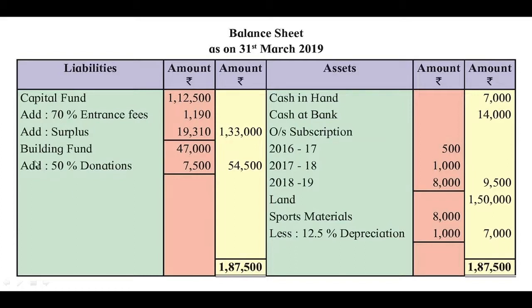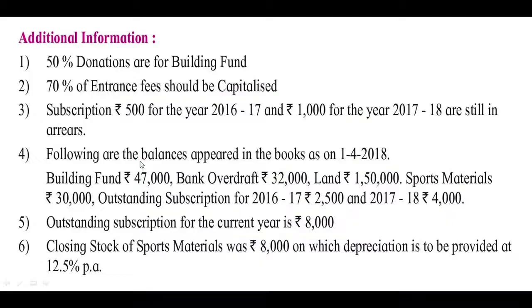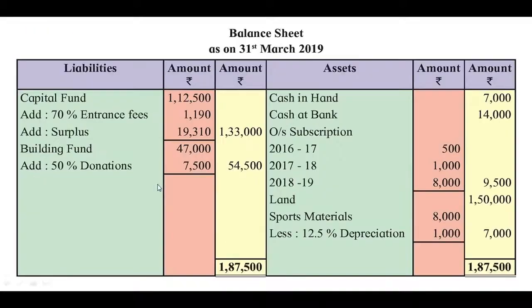The second effect of this 7,500 will be given in the balance sheet. Here building fund 47,000. This is given in the opening balances. Here you can see, as per point number 4, building fund 47,000. It is the opening balance of the building fund. In that we have to add 50% donations, that is 7,500. So outer column 54,500 is recorded.